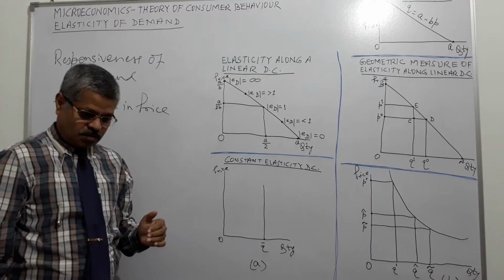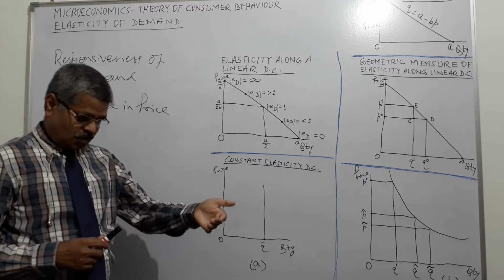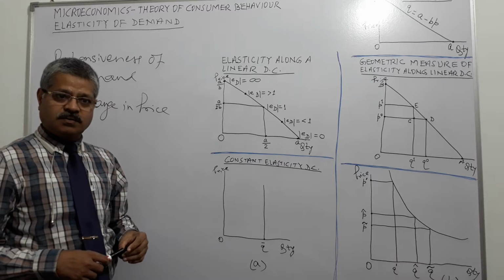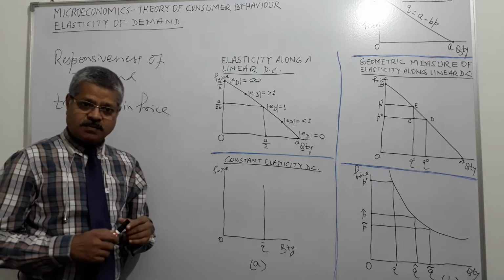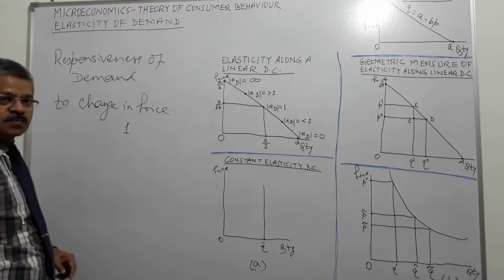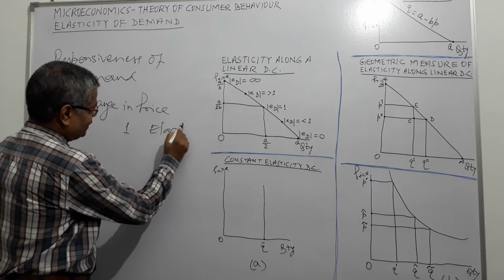Suppose price increases by 10%, quantity demanded goes down by 10%, right? So what happens? Elasticity of demand is 1 and it is called elastic.